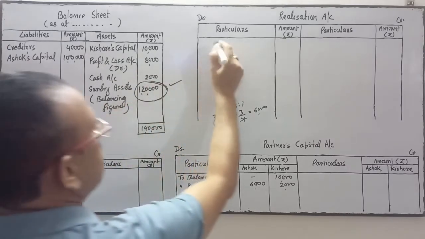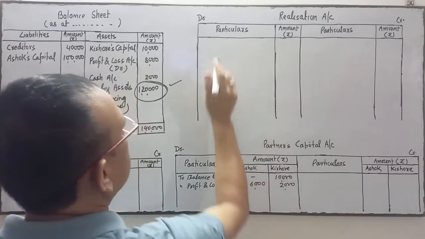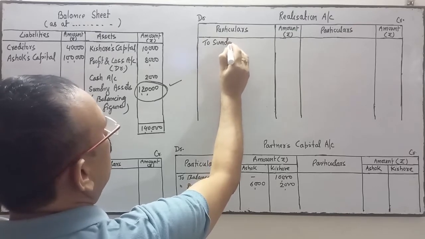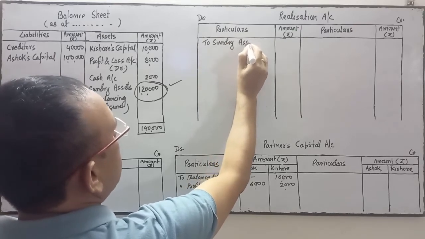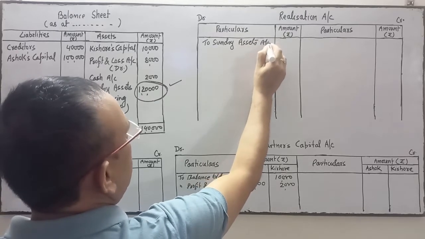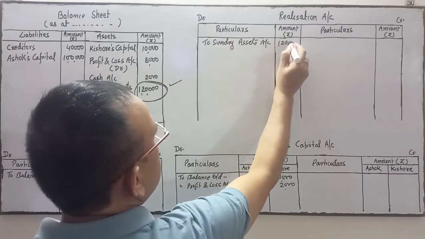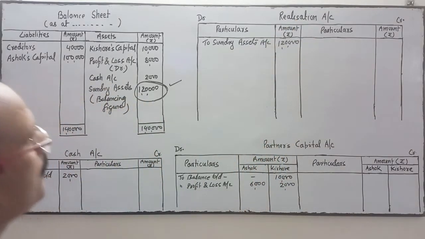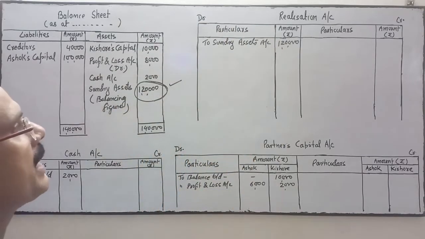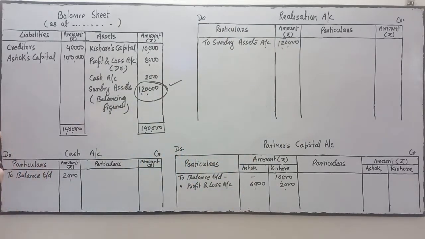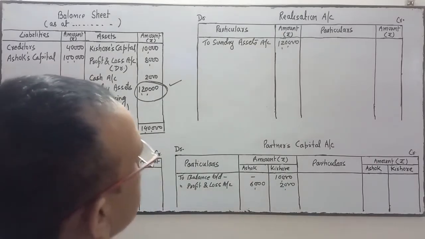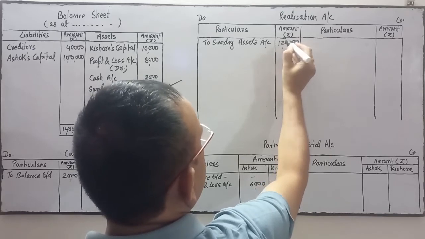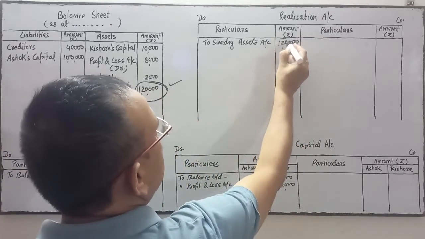Now coming to the sundry assets. Sundry assets are transferred to the realization account debit side at their book value to close the ledger of sundry assets at the time of dissolution. So 1,20,000 is transferred to the realization account. Realization account debit to sundry assets. Why is this transferred to the realization account? Because the firm is dissolved. To close the ledger of sundry assets, we transfer the sundry assets balance to the realization account. Now the sundry assets ledger is closed.